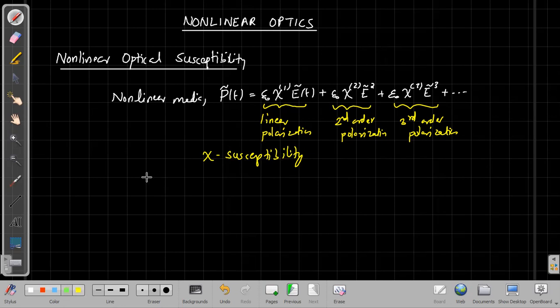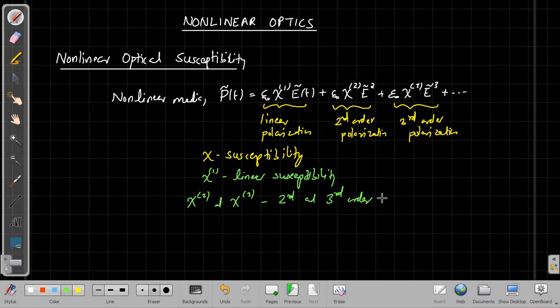Therefore, chi1 is the linear susceptibility, and chi2 and chi3 are the second and third order non-linear susceptibility.